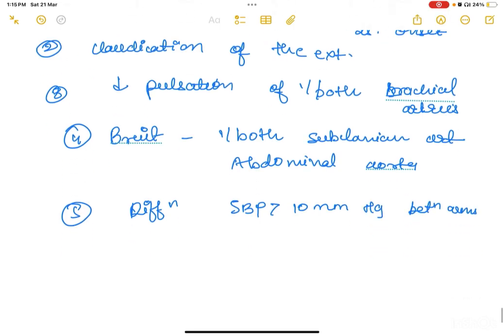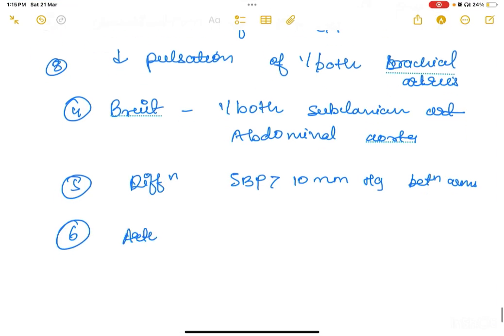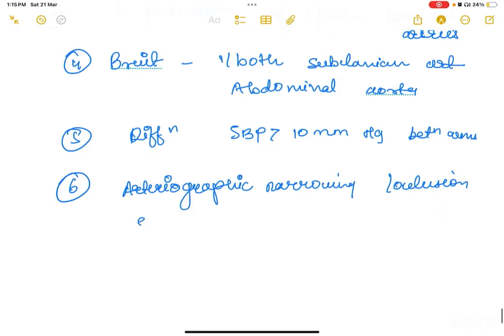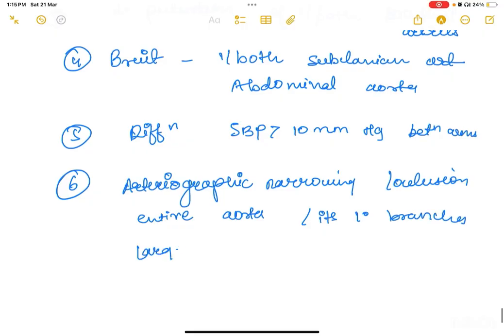And then there would be arteriographic narrowing. There are stenotic lesions, occlusive lesions, thrombotic lesions. So we will get to see arteriographic narrowing or occlusion. Now, where all could you see it? Of the entire aorta or its primary branches, or it could be in large arteries of upper and lower extremities.